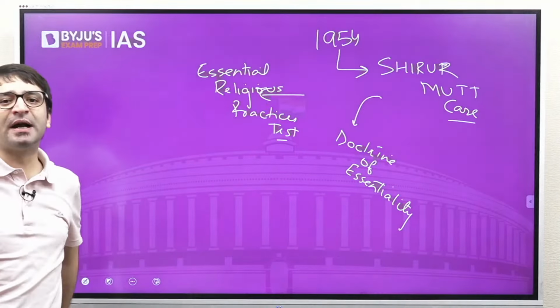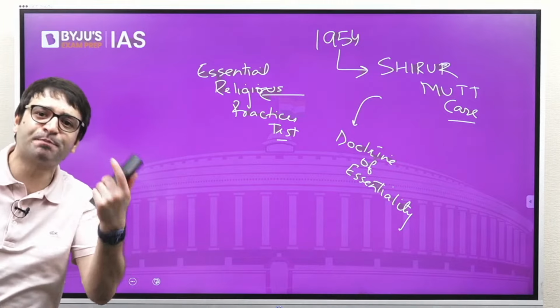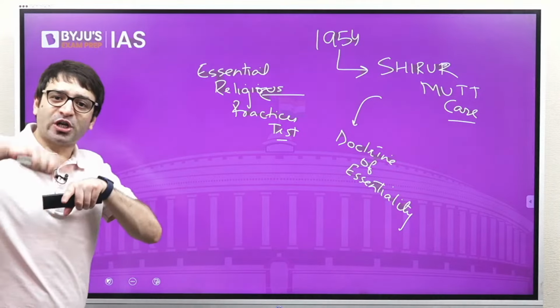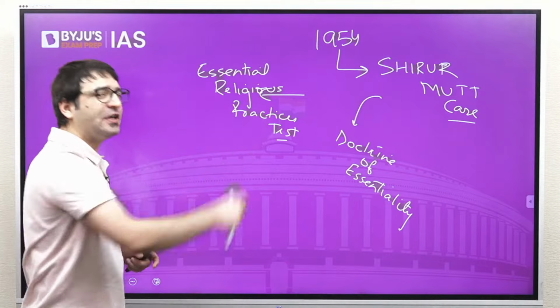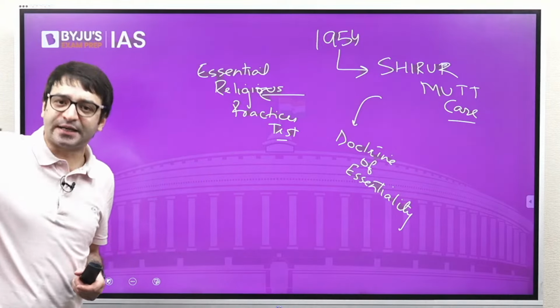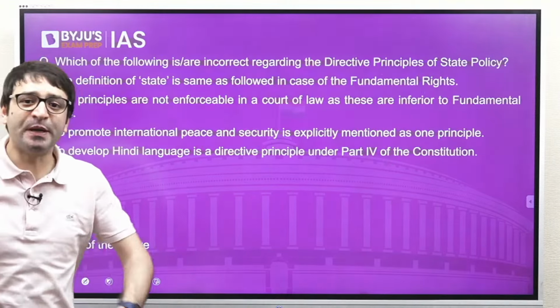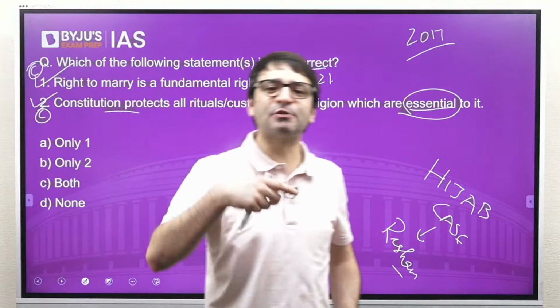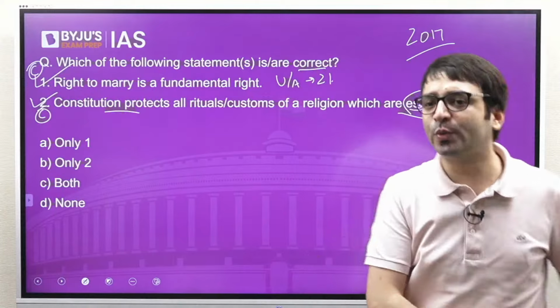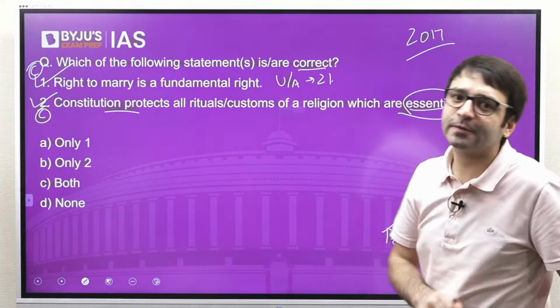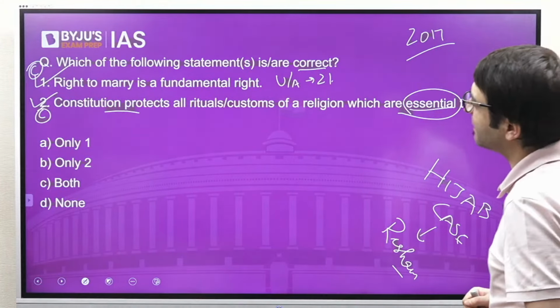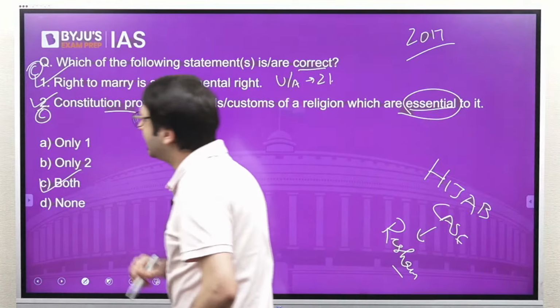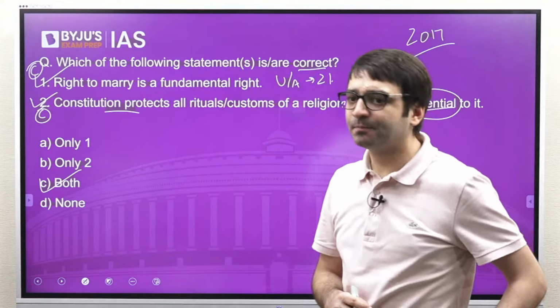Supreme Court in Shirur Mutt case talked about essential religious practices. That means the Constitution will protect some of the essential features, Constitution will not protect non-essential features. Which means Constitution is going to protect rituals and customs of a religion which are essential to it. So this statement is right. The question is asking which of the statements are correct? Both 1 and 2 are the right answer.